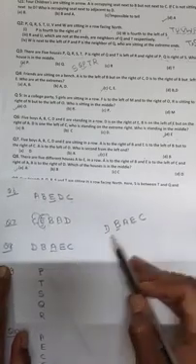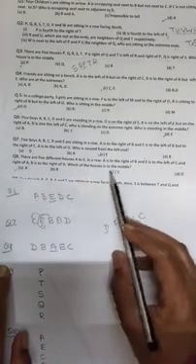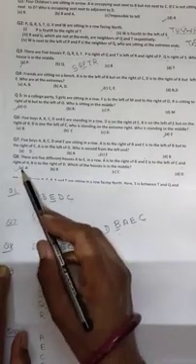So our sequence is now D, B, A, E, C. Now which house is in the middle? A is in the middle. So the correct option is A.